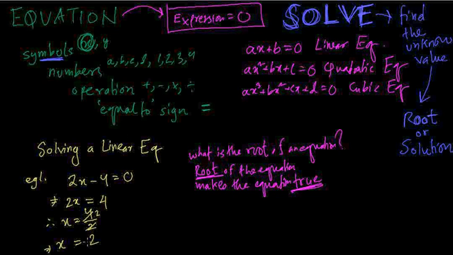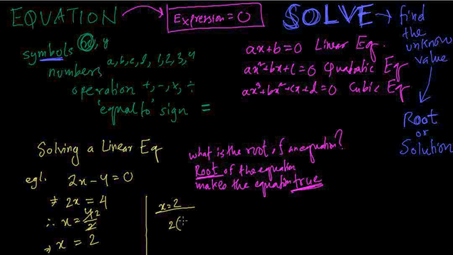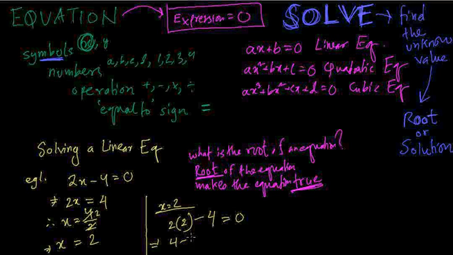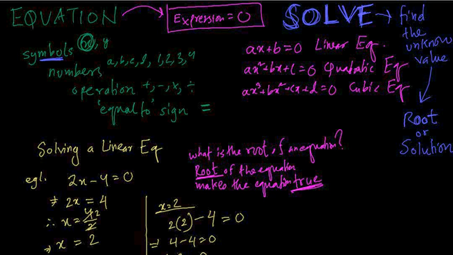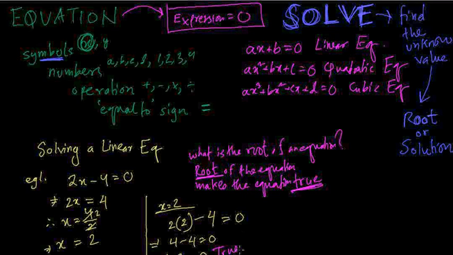Now what does that mean? Let's put the value of x equals to 2 back into the equation. Let me just show you, x equals to 2 back in the equation. So here for x I'm putting 2, minus 4 equals to 0. So 2 twos are 4, minus 4 equals to 0. 4 minus 4 is 0. 0 equals to 0. Now this is true. 0 is indeed equals to 0. So this thing is true. If I had put in something else, for example, if I had put in 1 here, it would be 2 ones are 2.